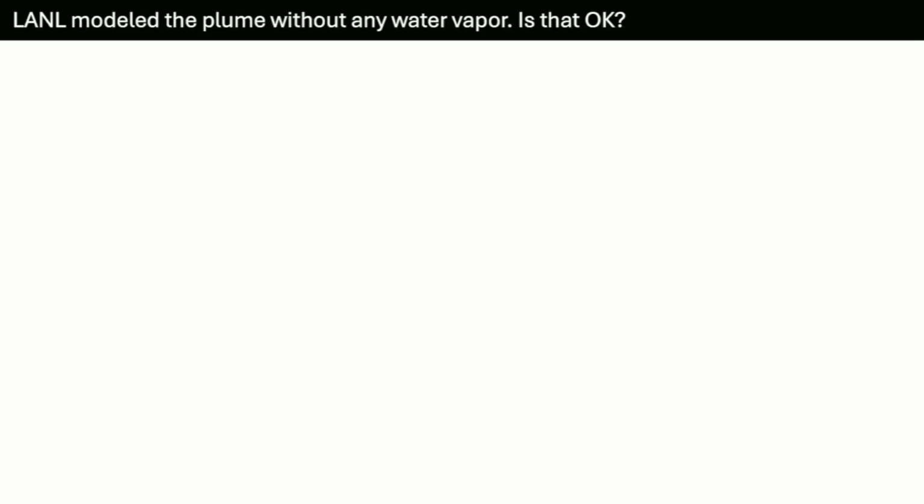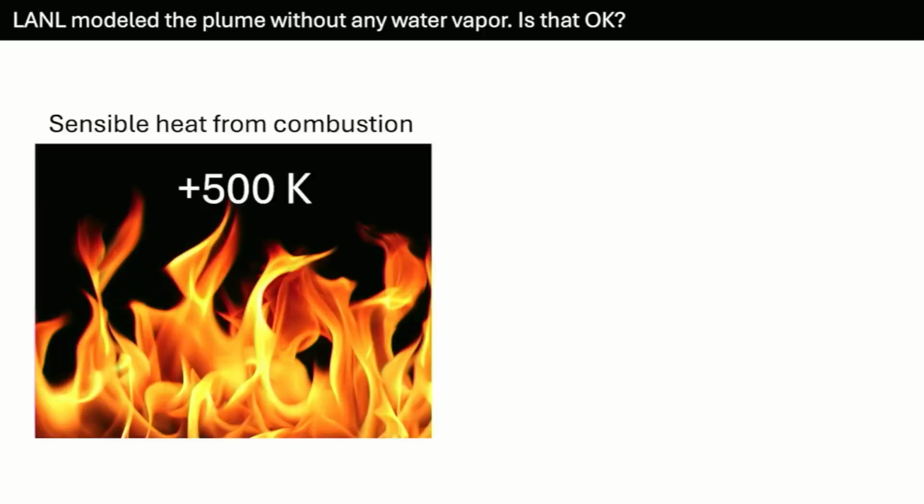Now, if we think about how much heat is released in a fire, depending on where you are in the flame, you could be 500 Kelvin warmer than the ambient air. You could be 1,000 Kelvin warmer than the ambient air. So it's just really an enormous temperature anomaly that you have from the flames of combustion.